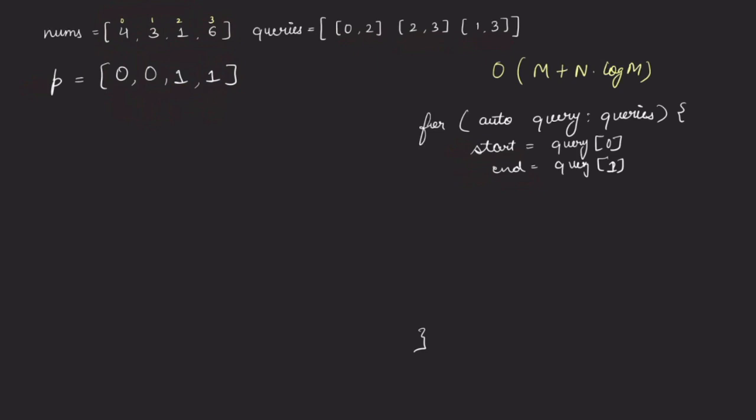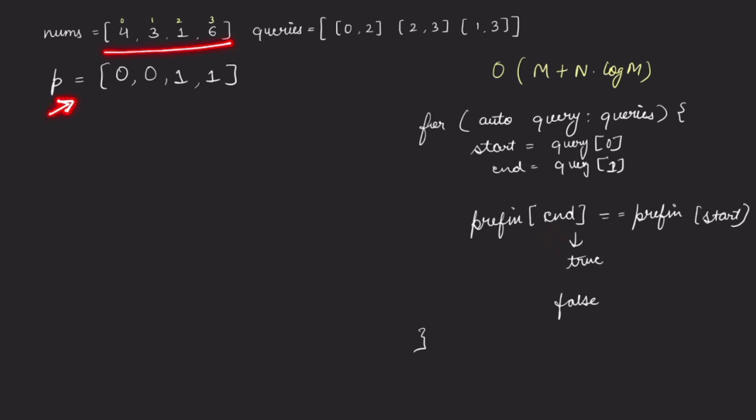So with this, we were able to identify the answer of each query in constant time, right? Here we can simply check that if the prefix of end is equal to prefix of start, right? If both of these are equal, then for this particular query, our answer will be true, otherwise it will be false, right? So with this, you would be running a loop in the nums array for finding out the prefix array, right? And then you would be running a loop for each of the queries where all the operations are in constant time. So for this approach, our time complexity will be order of m plus n. So we have reduced this log m to constant time, right?